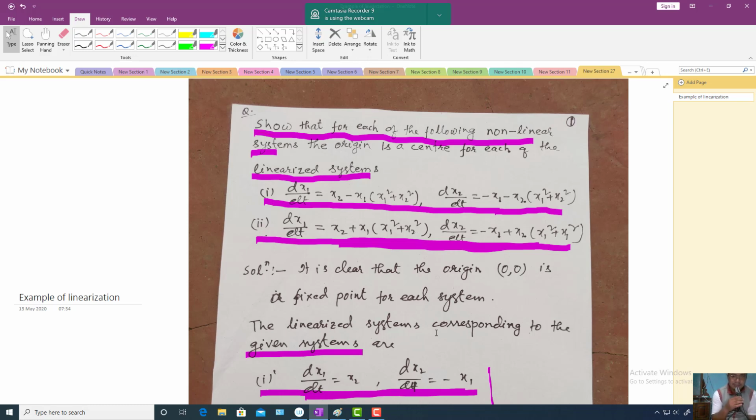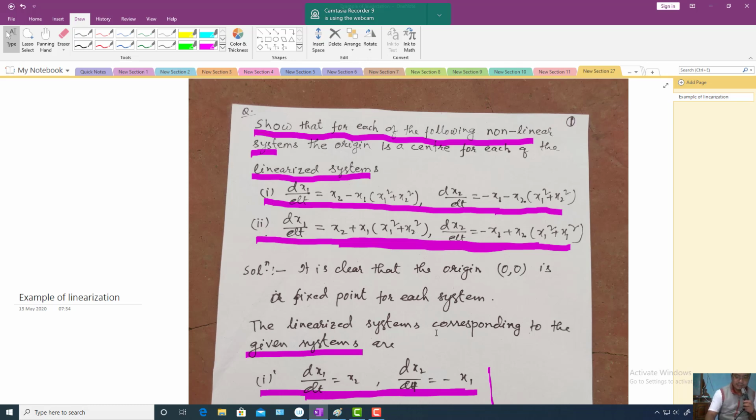One possibility is that the nonlinear system has a stable center, and the other is that the nonlinear system has a spiral fixed point. In the case of a spiral fixed point also there are two possibilities: one is spiraling inward, that is strongly stable, and another is spiraling out, that is strongly unstable.